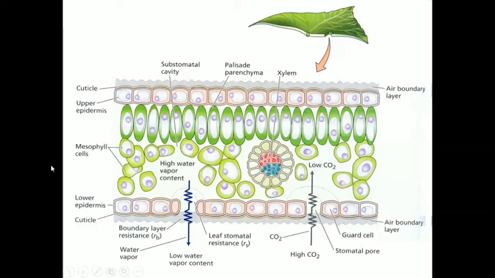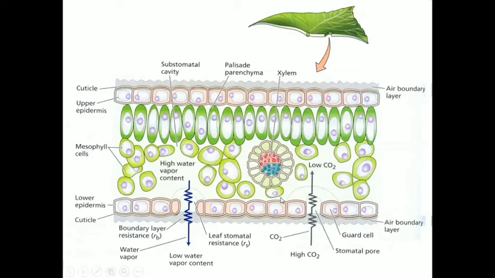Okay, so this is the actual process which occurs through the stomata. Why does it occur? There are two important points to remember. One is that because of the difference in water vapor between the cell and the atmosphere, in order to maintain that deficit, water will be lost from the plant into the atmosphere.